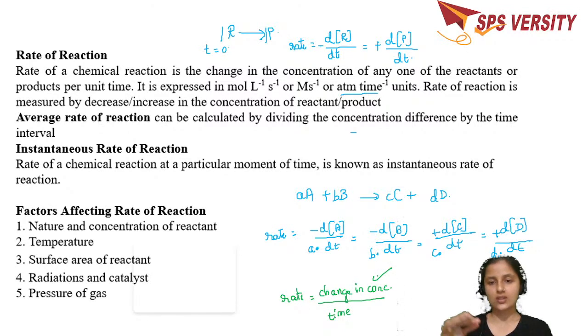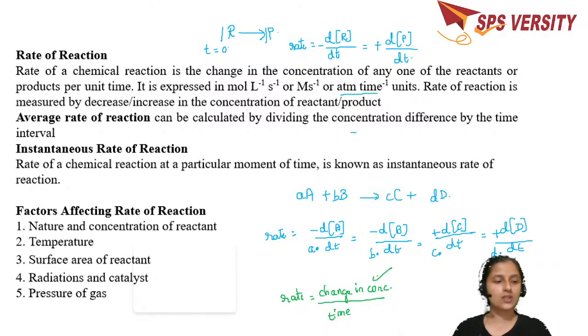So definitely the concentration is going to have some effect on the rate, and also the temperature. When the temperature changes, the kinetic energy of the molecules changes, so the rate changes. Surface area of the reactants: larger is the surface area, there is more space available for the reactants to get accumulated on the surface, and they react.